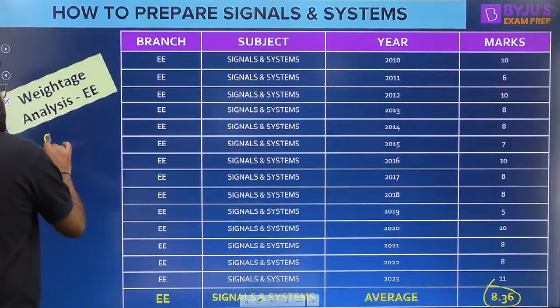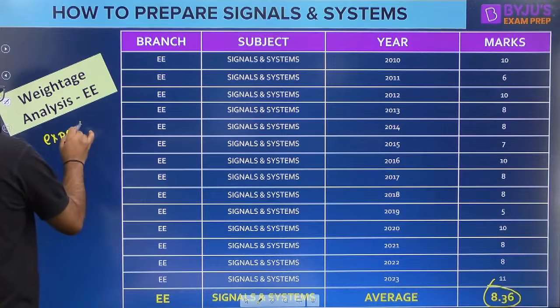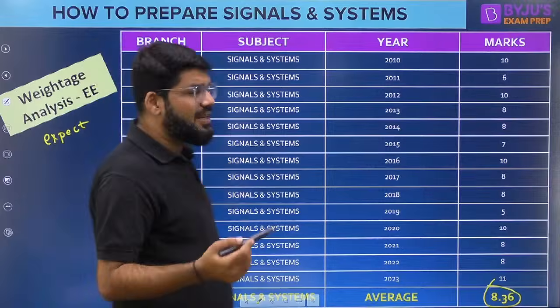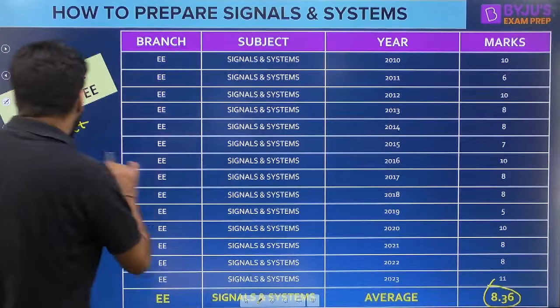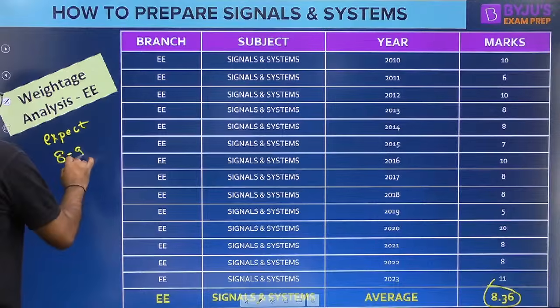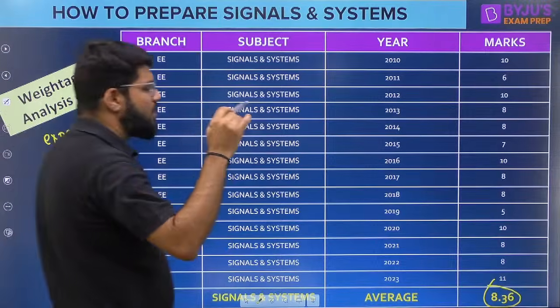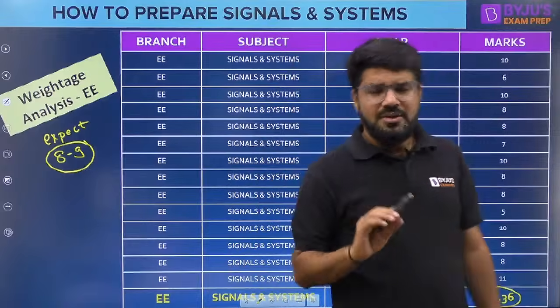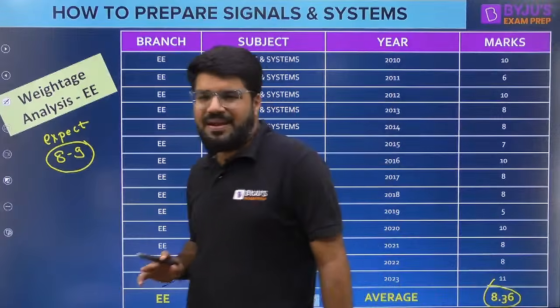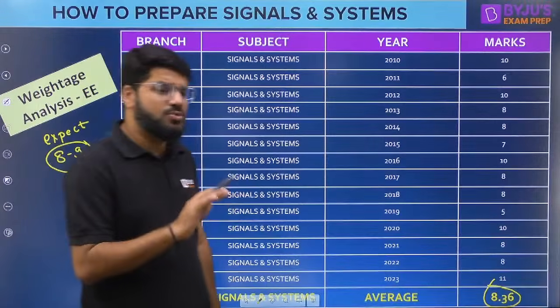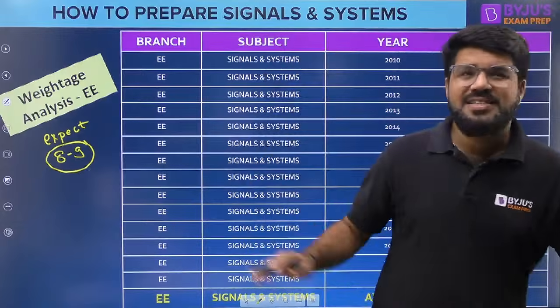Talking about expectation, if you are going into the GATE exam hall, for signals and systems you should be expecting somewhere around 8 to 9 marks. It can be plus or minus 1, or plus 2, minus 2, that may happen at run time, but this is the expectation.